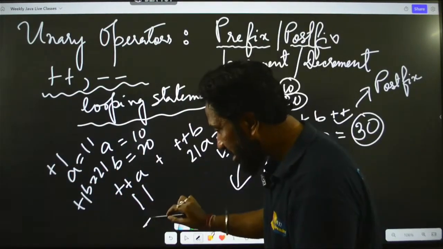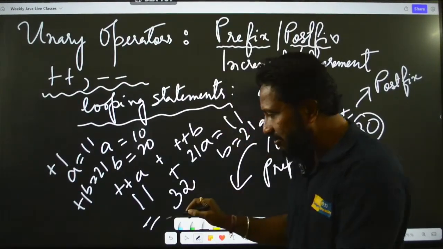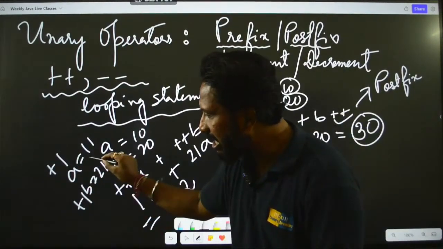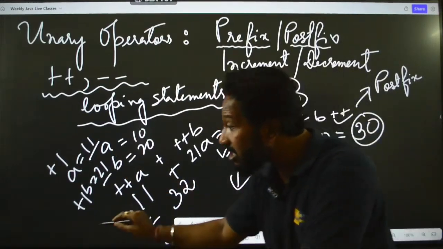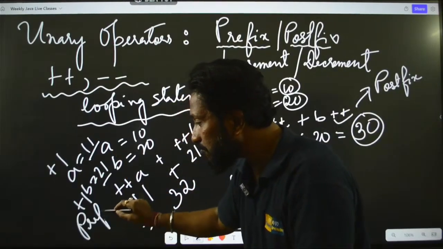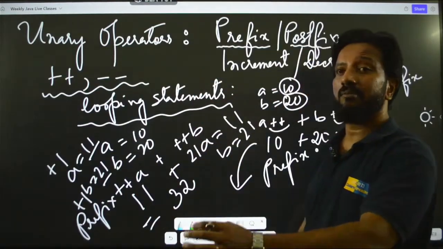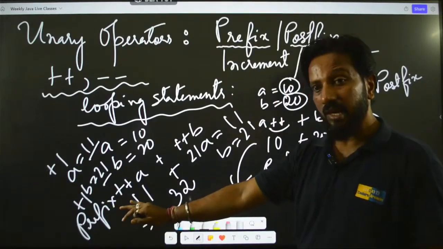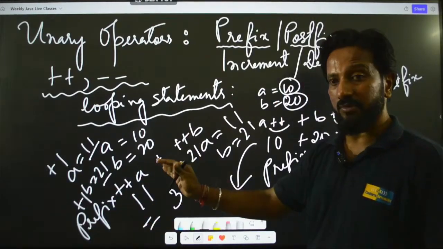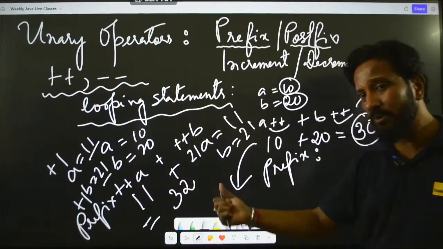Okay, now finally you will get 11 plus 21 as 32, and in the next line if you print them, you will get the values a equal to 11 and b equal to 21. Make sense? Did you understand this? This is prefix. Please remember this guys. Many students, believe me, I have been to many engineering colleges in Bangalore and I have heard this from many students. They don't understand this silly concept. It is very easy and simple to understand. Okay, I hope you have understood this now.